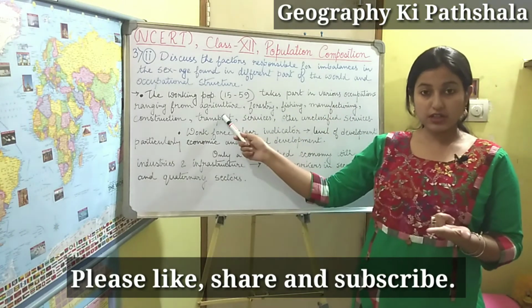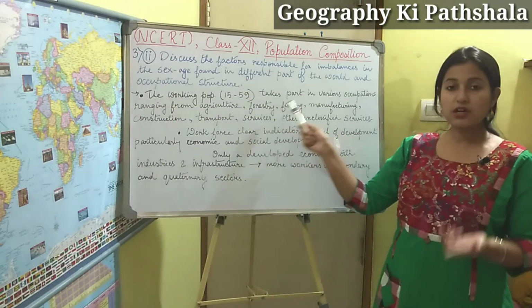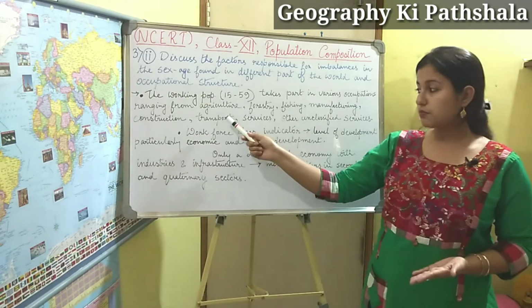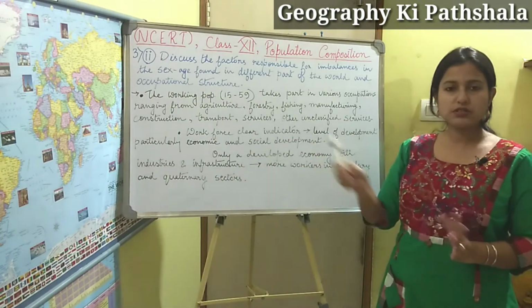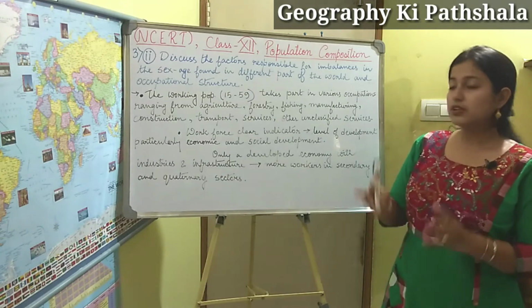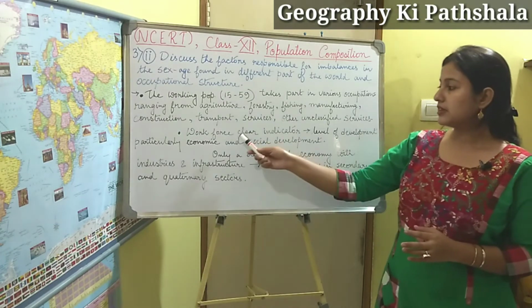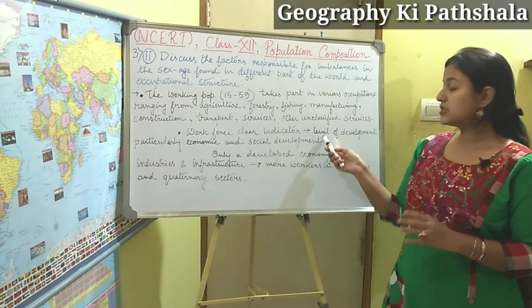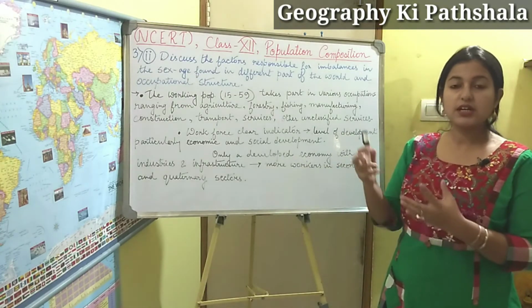This population takes part in various occupations. That can be agriculture, forestry, fishing, manufacturing, construction, transport, services, and also some other unclassified services. This workforce clearly indicates the level of development of that country.